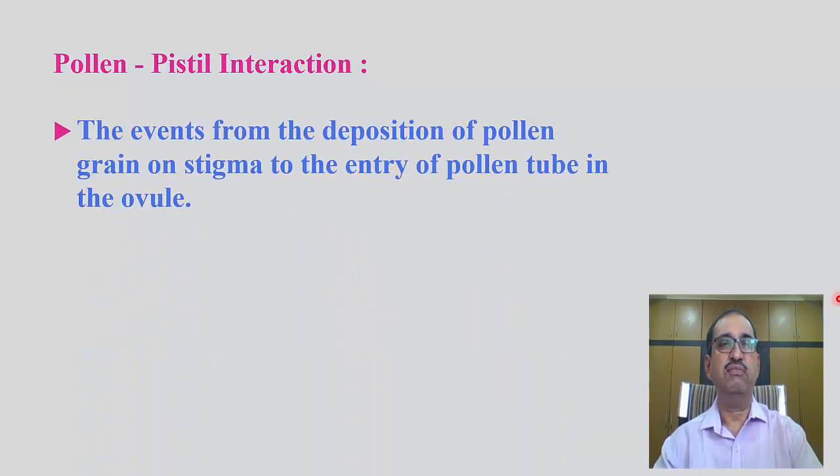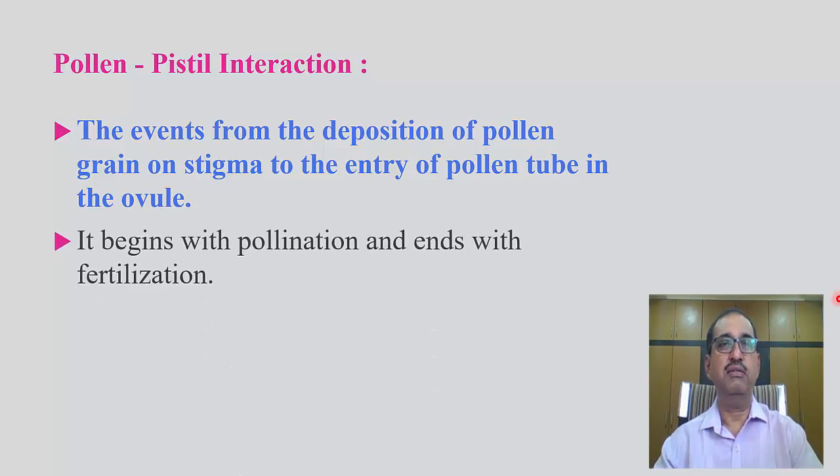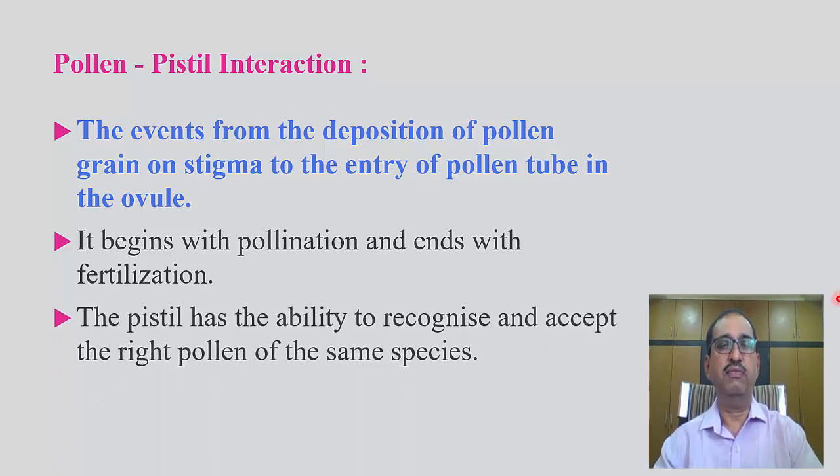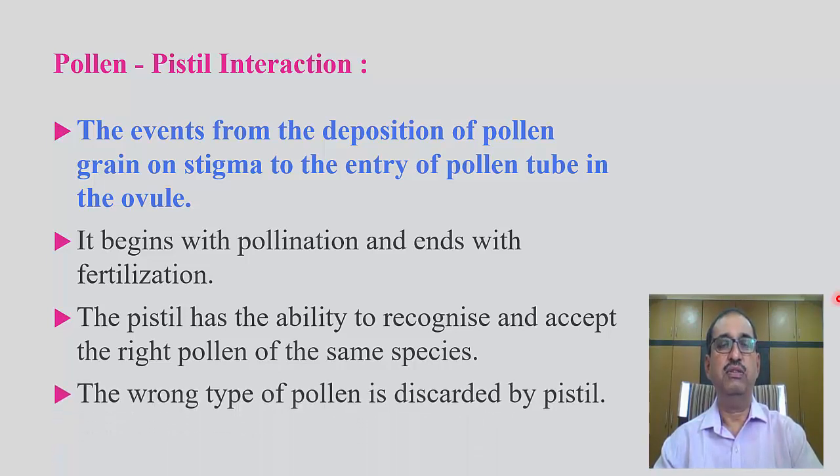Pollen-pistil interaction. The events from the deposition of pollen grain on stigma to the entry of pollen tube in the ovule are called pollen-pistil interaction. It begins with pollination and ends with fertilization. The pistil has the ability to recognize and accept the right pollen of the same species.